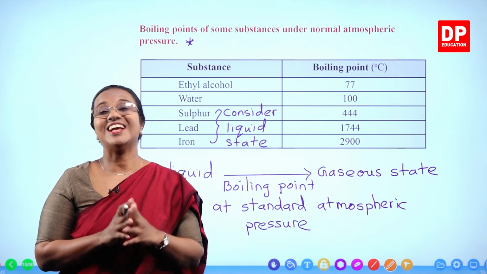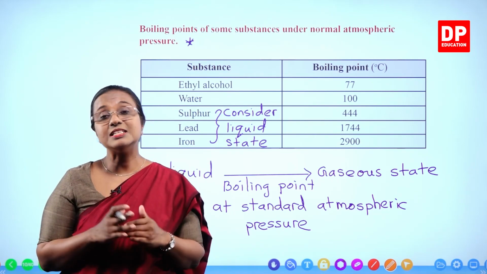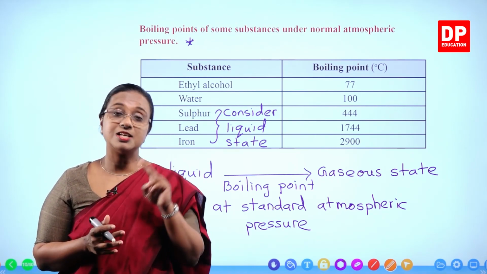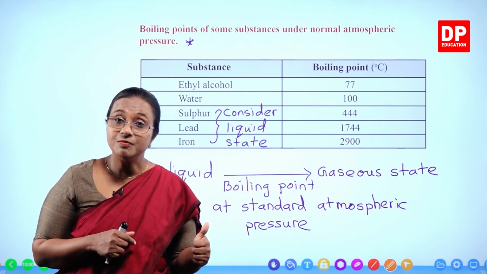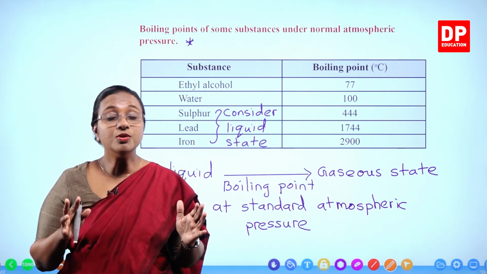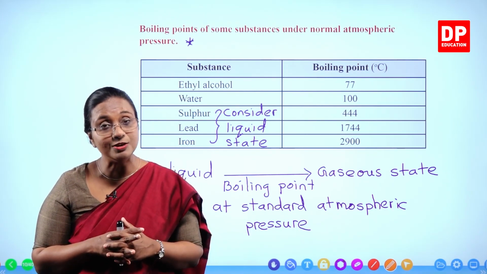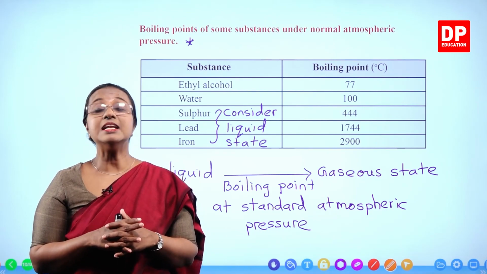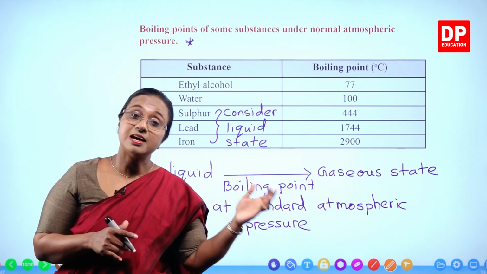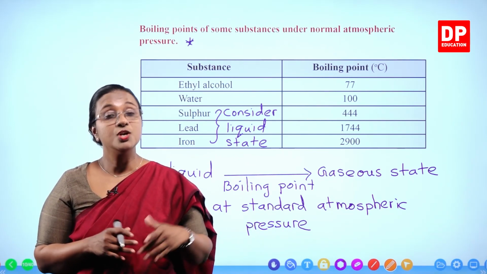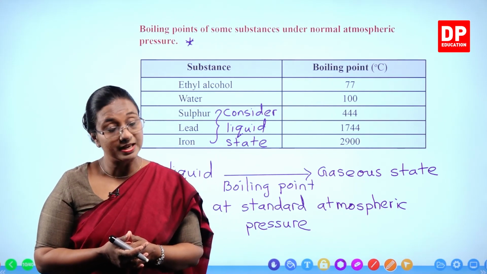I'm sure you all can understand all those, students. So with that, I'm going to end this chapter. In this chapter, we discussed two physical properties, the melting point and boiling point. And you all know the melting and boiling point of pure substances is a constant value under standard atmospheric pressure. In addition to that, there are some more physical properties. So in the next chapter also, I will discuss some more physical properties with you.